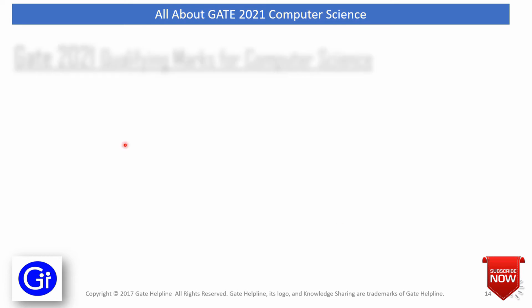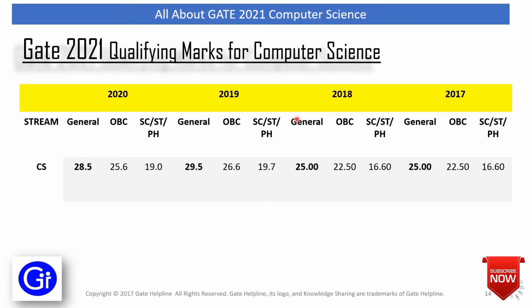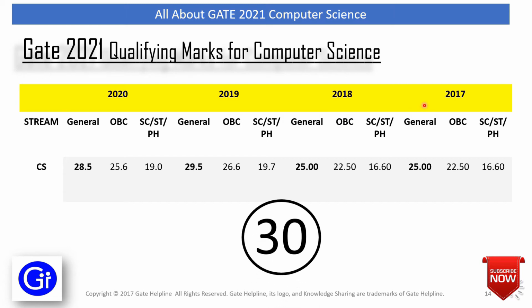In this section, we'll see GATE 2021 qualifying marks for computer science, and the table shows all the cutoffs of previous year GATE exam. And one thing to note is all the scores are less than 30. So if you are focusing just to crack the GATE exam, then you should prepare to get at least 30 marks and you can crack GATE exam.